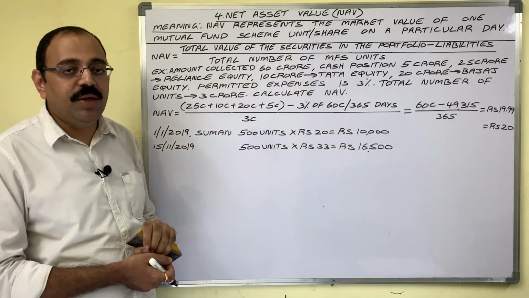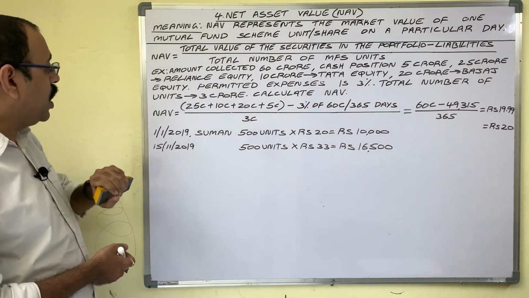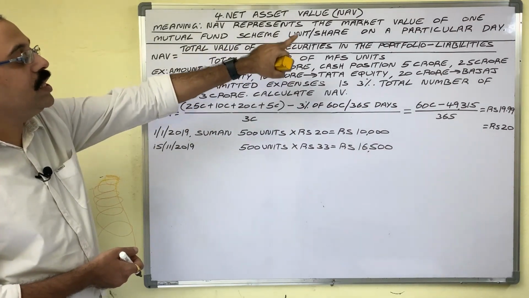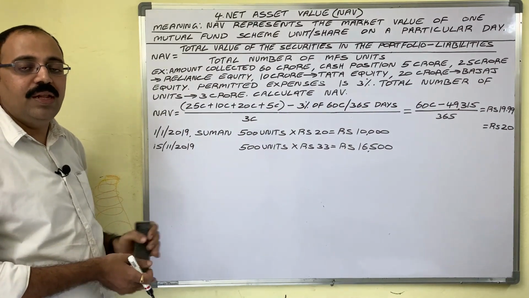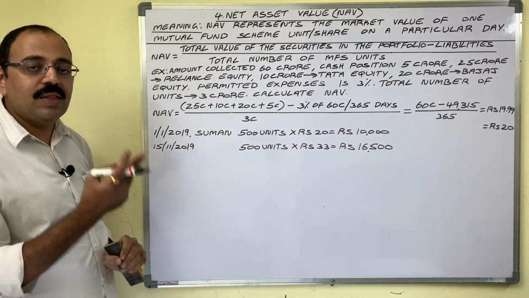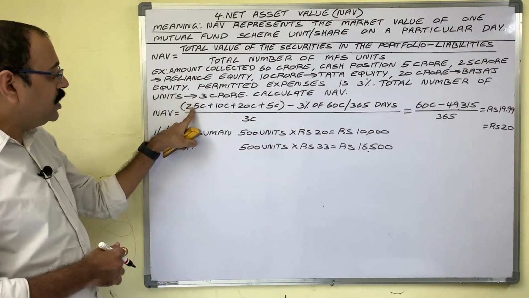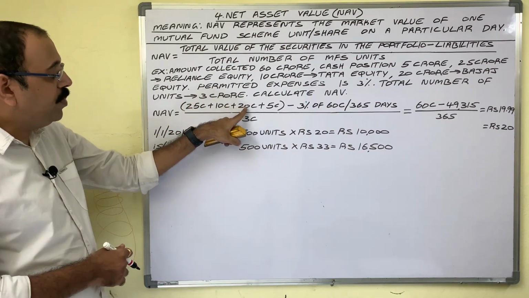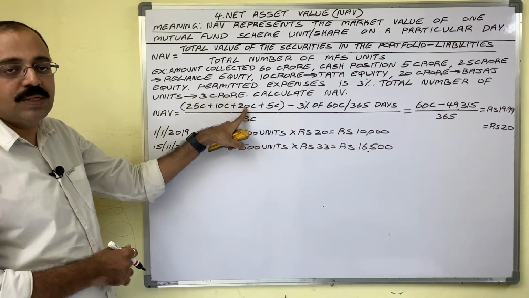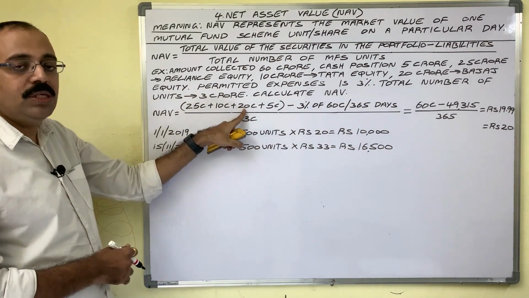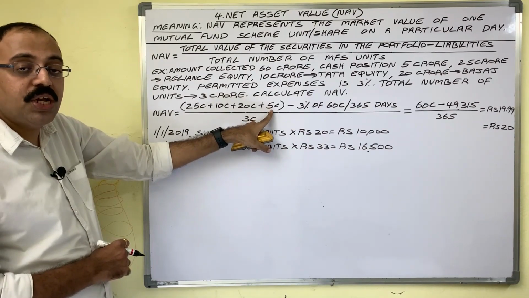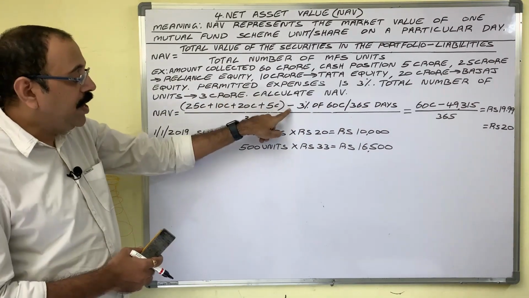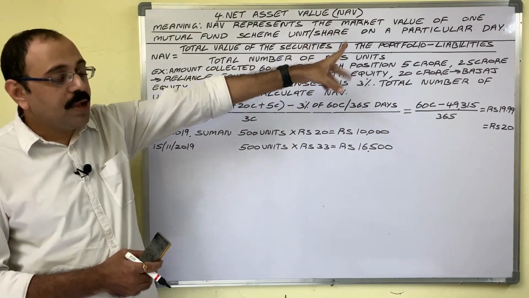Calculate NAV. So according to the formula, NAV is equal to total value of securities in the portfolio. In this portfolio, there are 3 securities: Reliance company shares, Tata company shares, plus Bajaj company shares. Add these 3 amounts plus even cash position amount also you have to include here. Total becomes 60 crore. Minus, see the formula, liabilities.